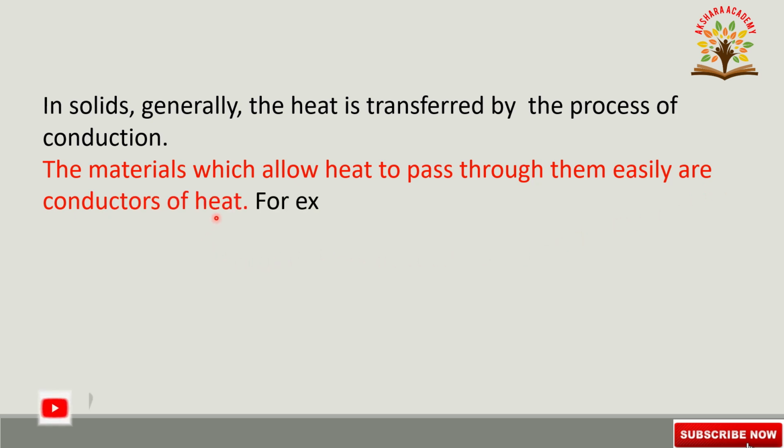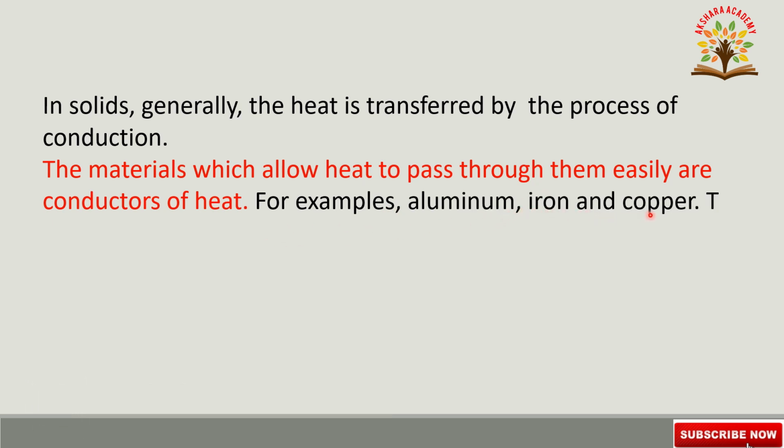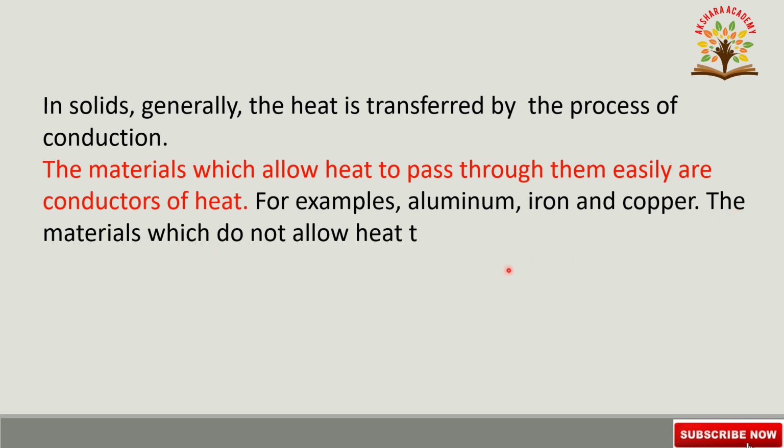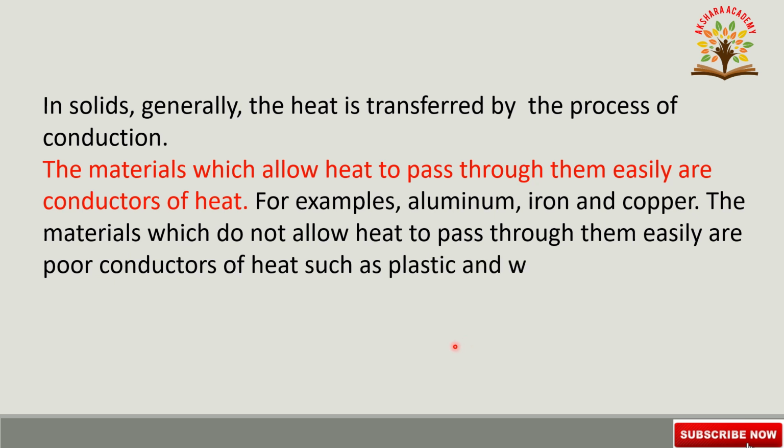For example, aluminum, iron and copper. Next, the materials which do not allow heat to pass through them easily are poor conductors of heat. Examples are plastic and wood. Plastic and wood are poor conductors of heat.